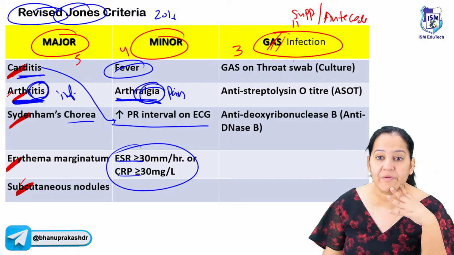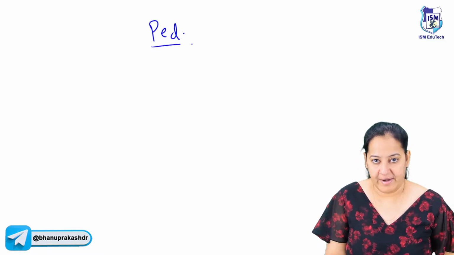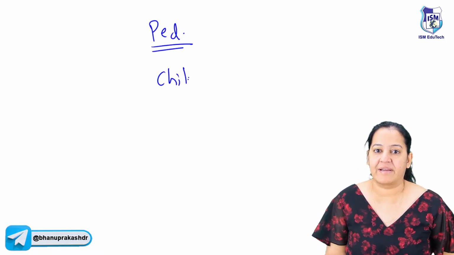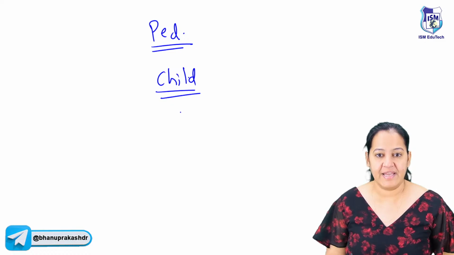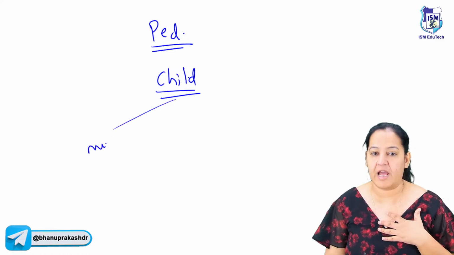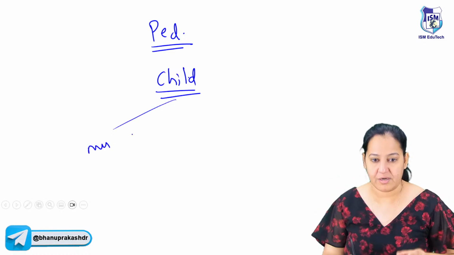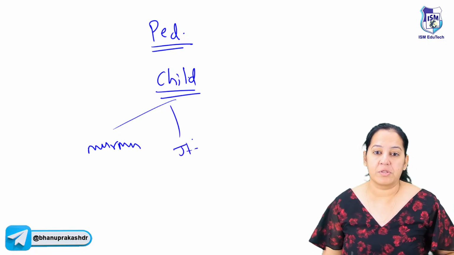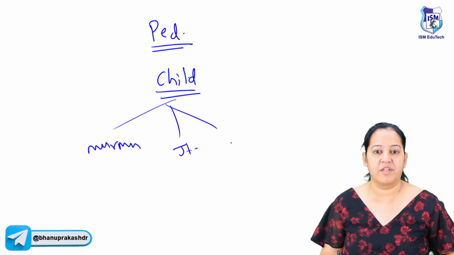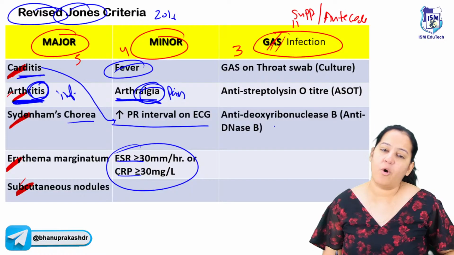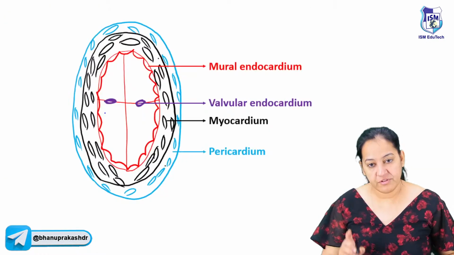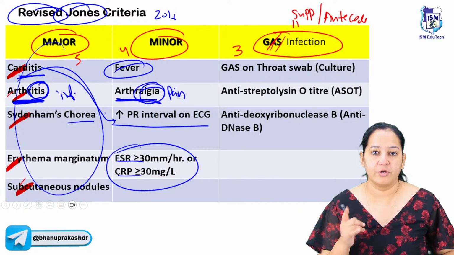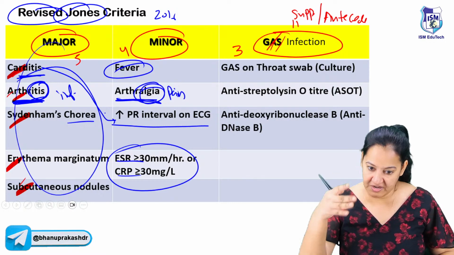After that, the supportive criteria. Now you tell me, you are a pediatrician, for example, and a child is coming to your clinic with the mother. The mother is saying my child is feeling lethargic. If you auscultate, you can hear murmurs in the heart. The child has multiple joint pain also, multiple rashes, erythema marginatum, multiple nodules. All 5 major are present. So the first question I will ask the mother: did the child have tonsillitis 2-3 weeks back?